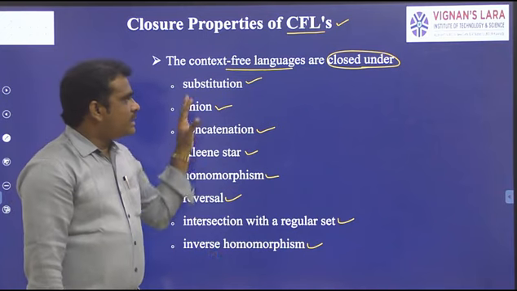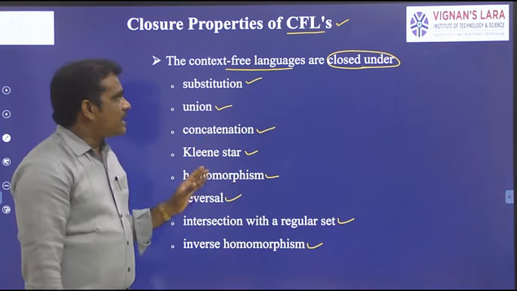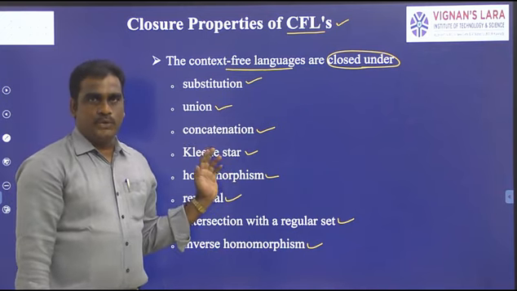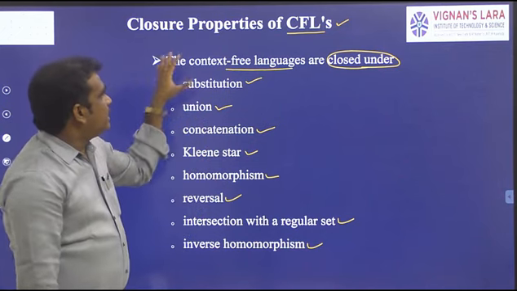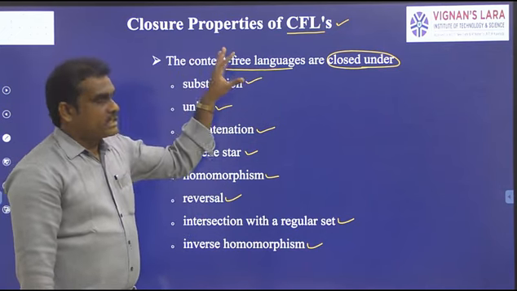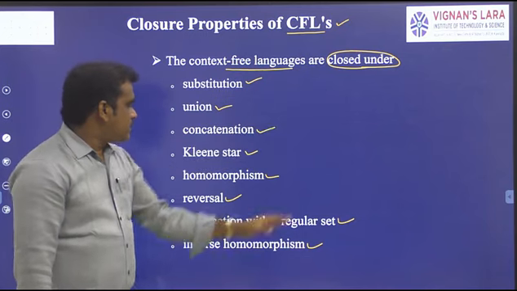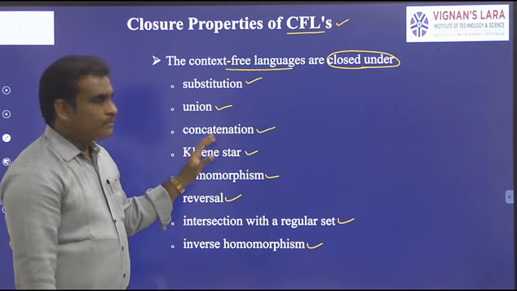All these topics were already discussed in the previous unit. These are the operations under which context-free languages are closed.